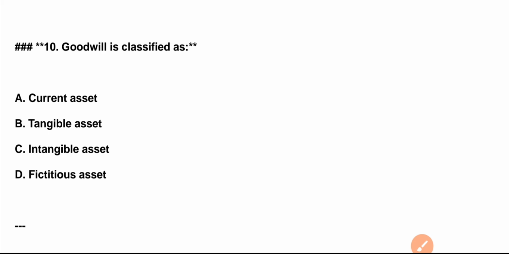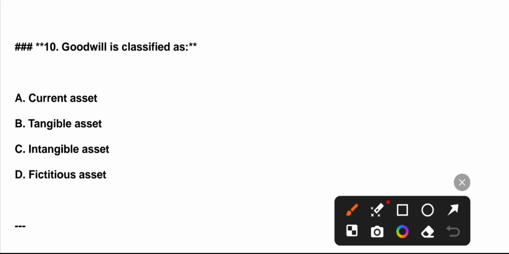Question number 10. Goodwill is classified as: A. Current asset. B. Tangible asset. C. Intangible asset. D. Fictitious asset. Correct answer is option C.